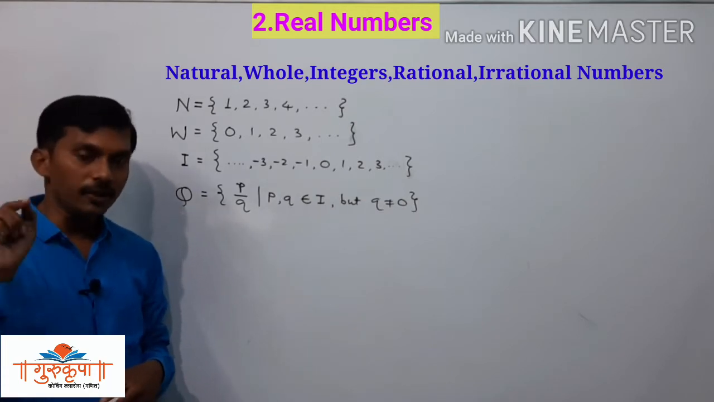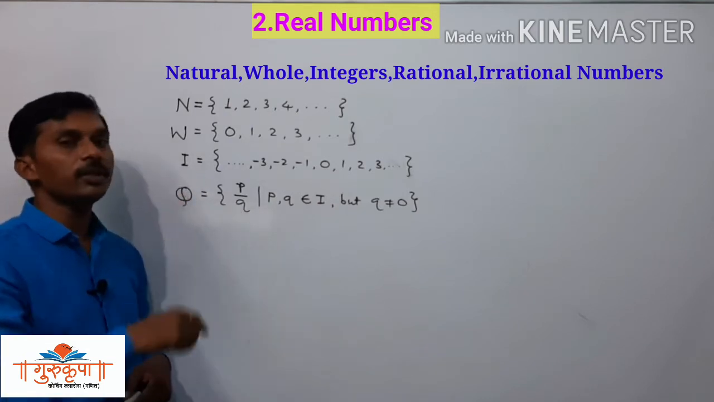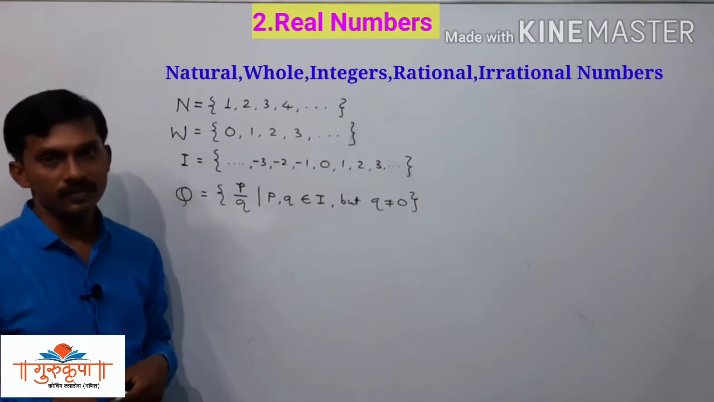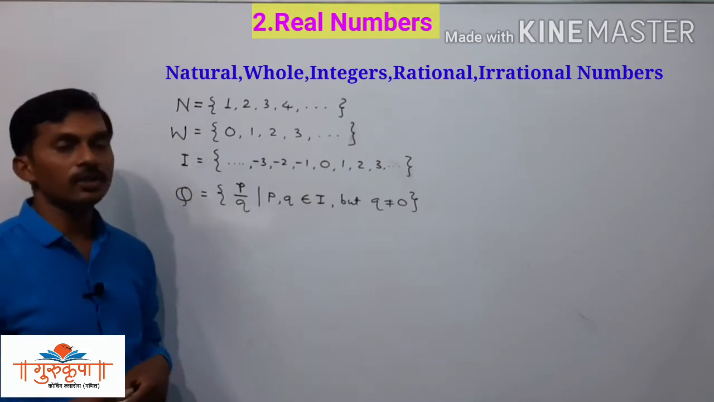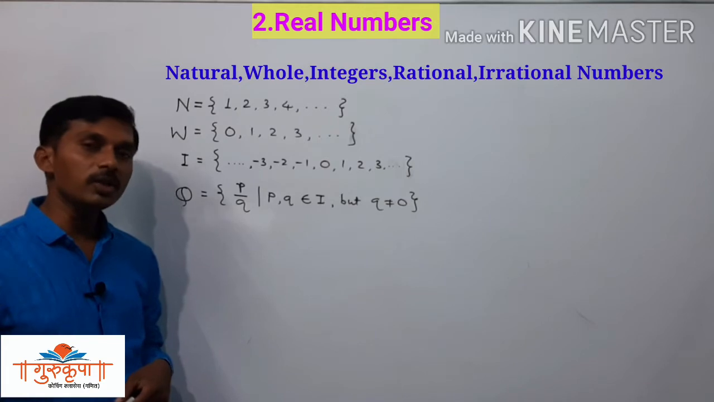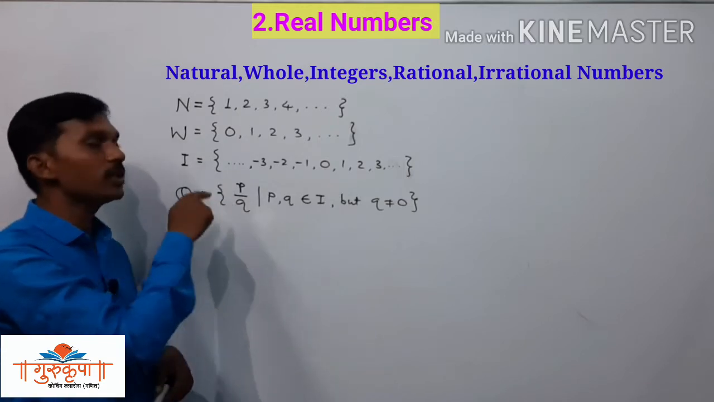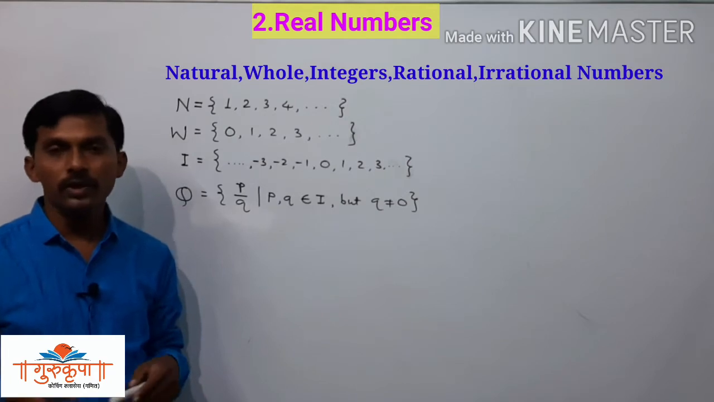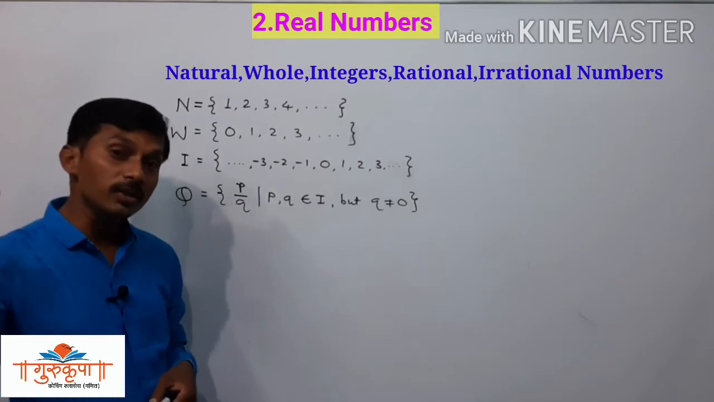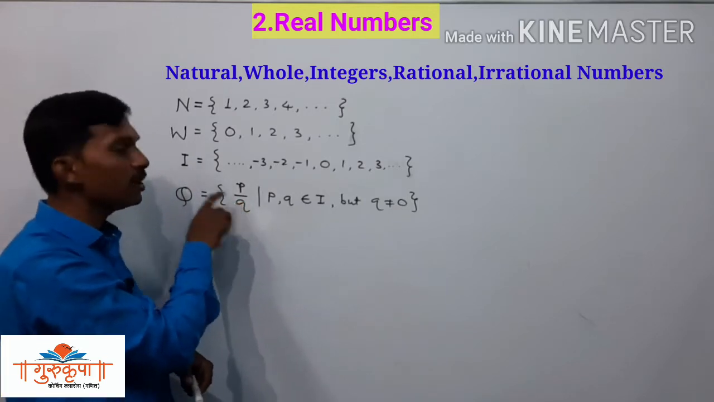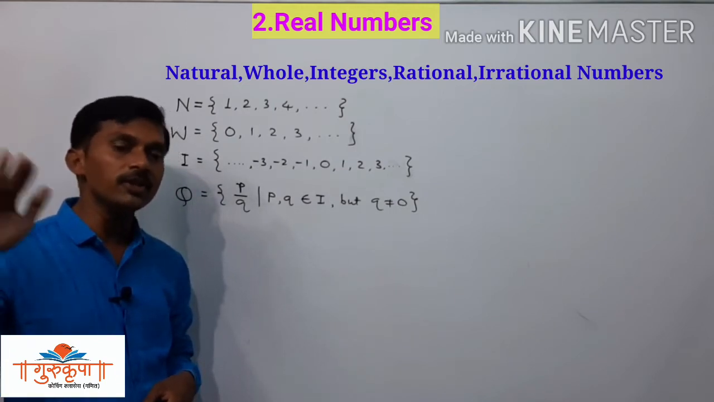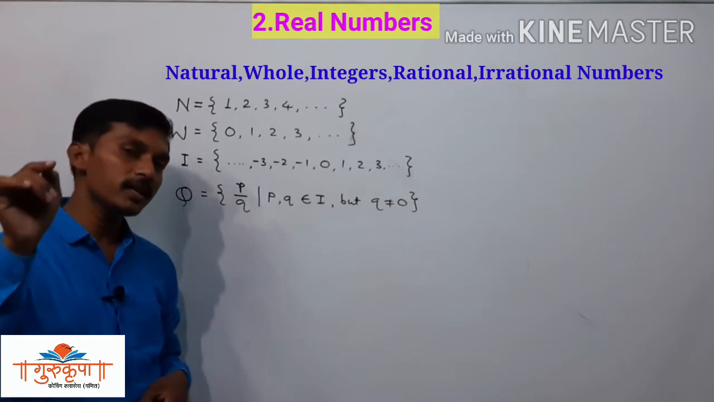If P is any integer and Q is any non-zero integer, then P upon Q is called a rational number. That is the definition of a rational number. Or you can represent it as: if A is any integer and B is any non-zero integer, then A upon B is called a rational number. Or, if X is any integer and Y is any non-zero integer, meaning 0 is not there in the denominator in place of Y, then X upon Y is called a rational number.